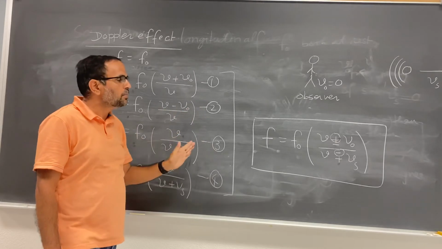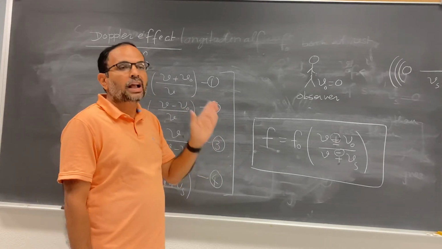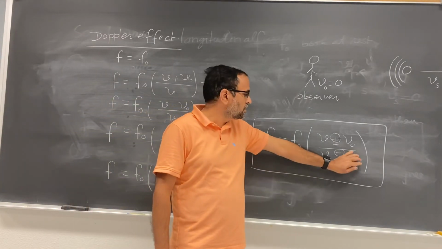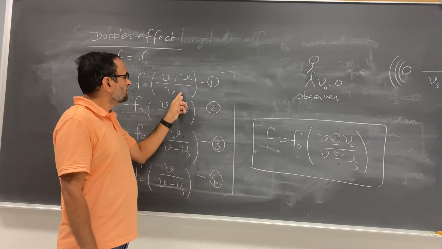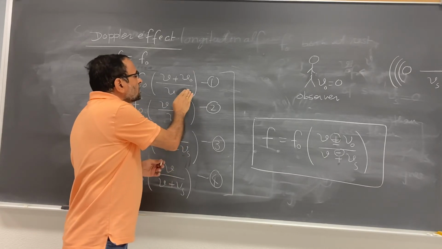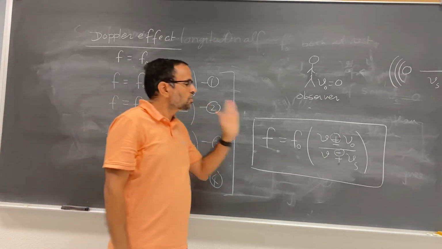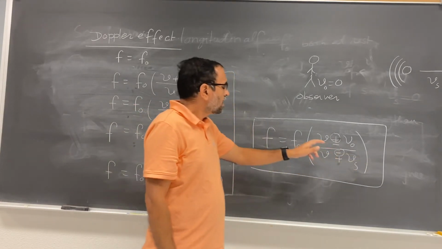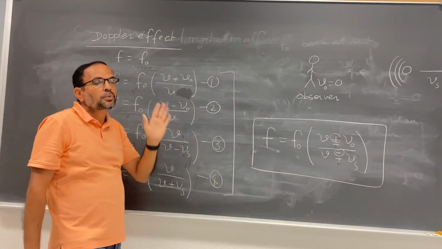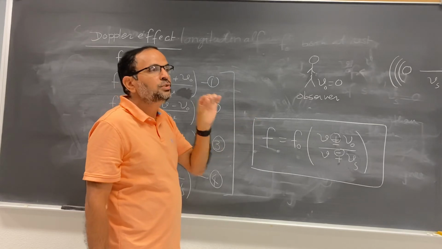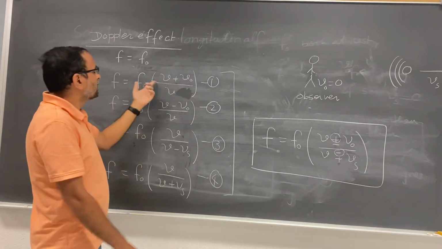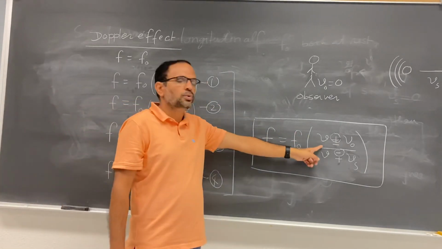These 4 equations. For example, if the source of sound is at rest, Vs is 0, so you don't need this term. Here you have a Vs, but if Vs is 0, then you don't have to write it down. Okay, that's the first thing. The second is, the source of sound is at rest, so this becomes 0. Now you have to choose either plus or minus here. How? If the observer is moving toward the stationary source, you hear the bigger frequency. To get the bigger frequency, write down the plus sign. Then you get equation number 1. So from this equation, you can get that equation.